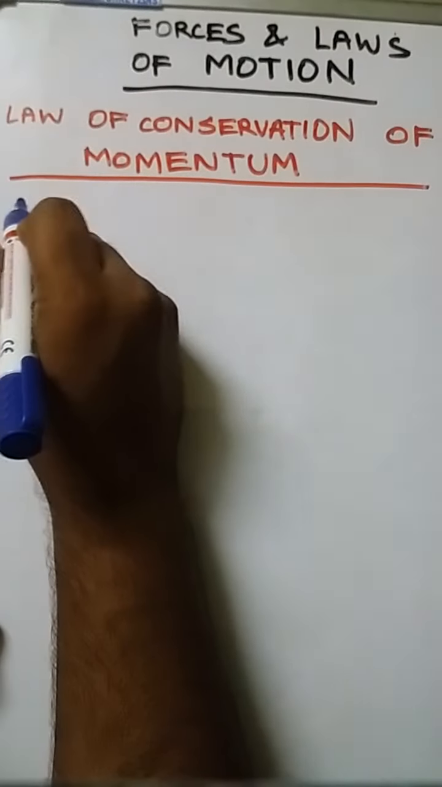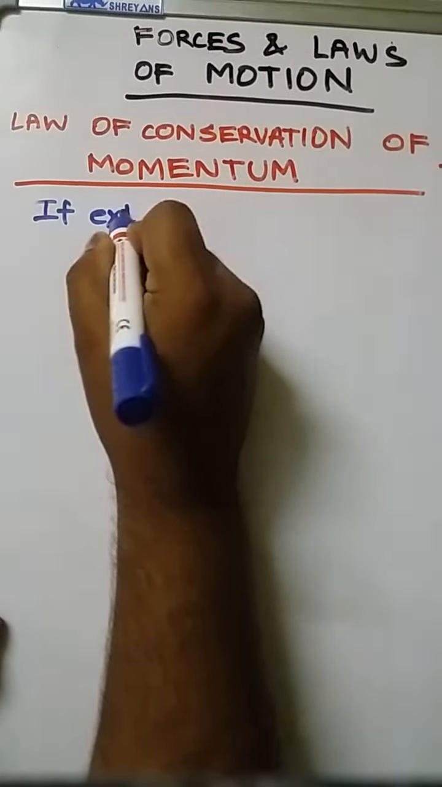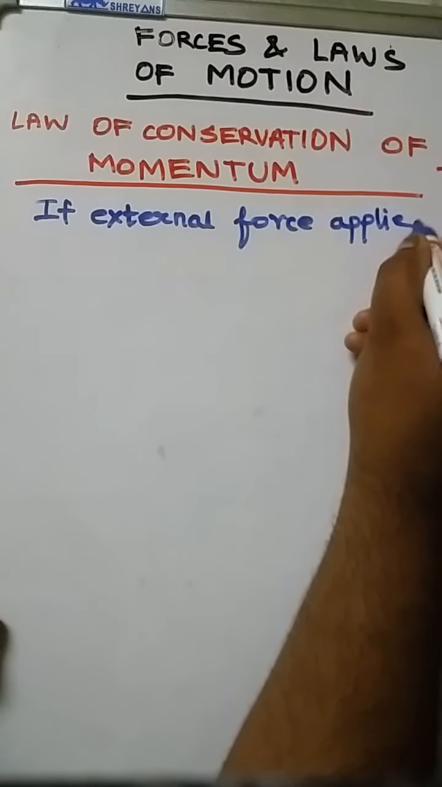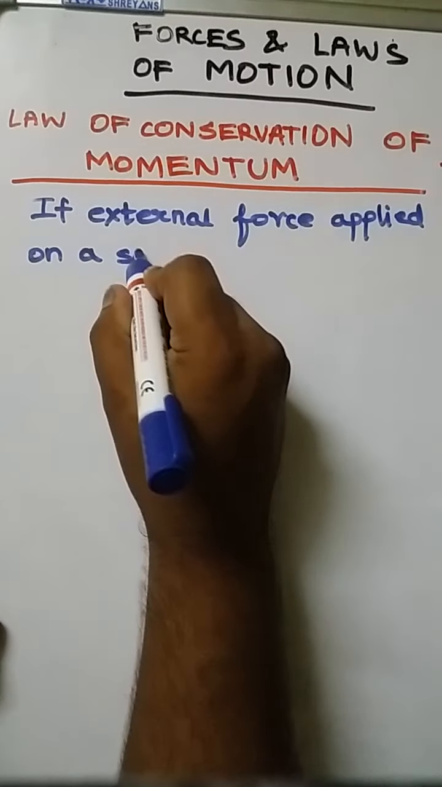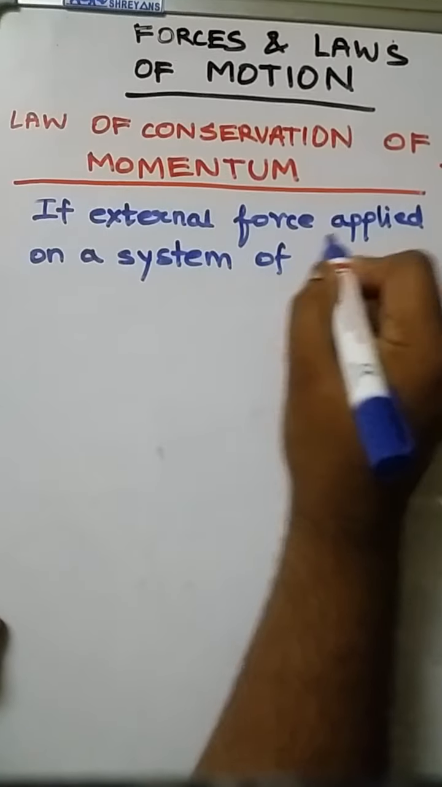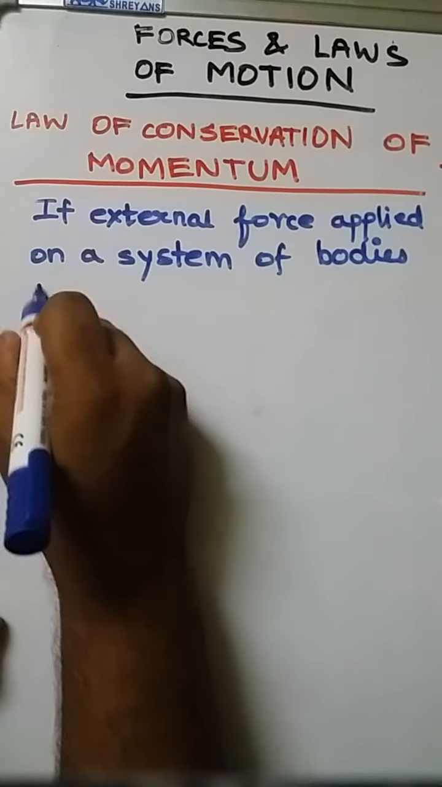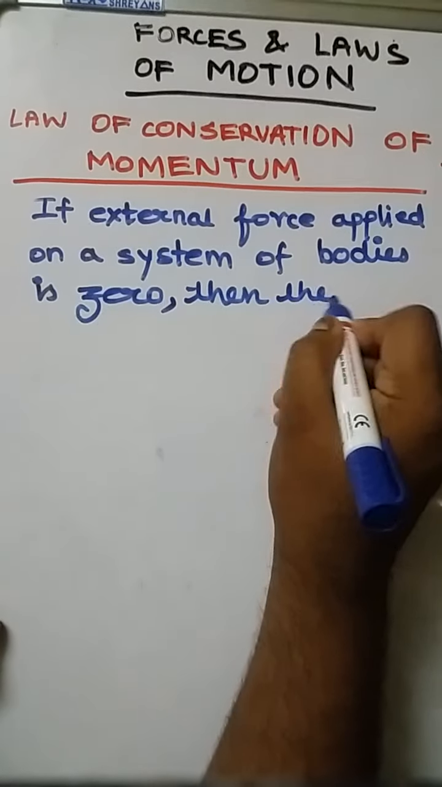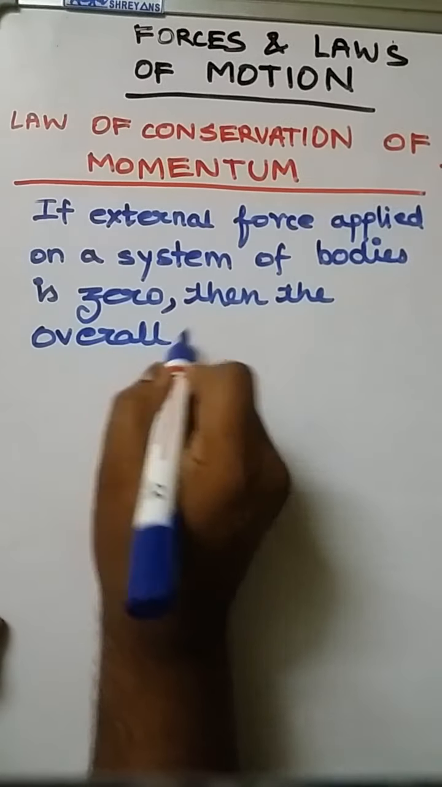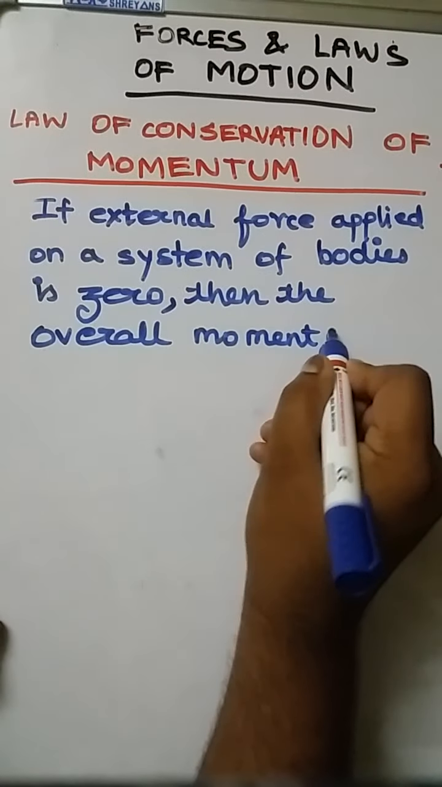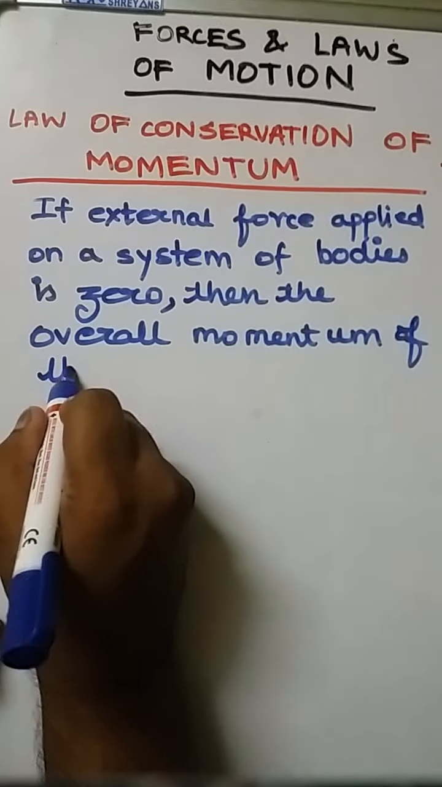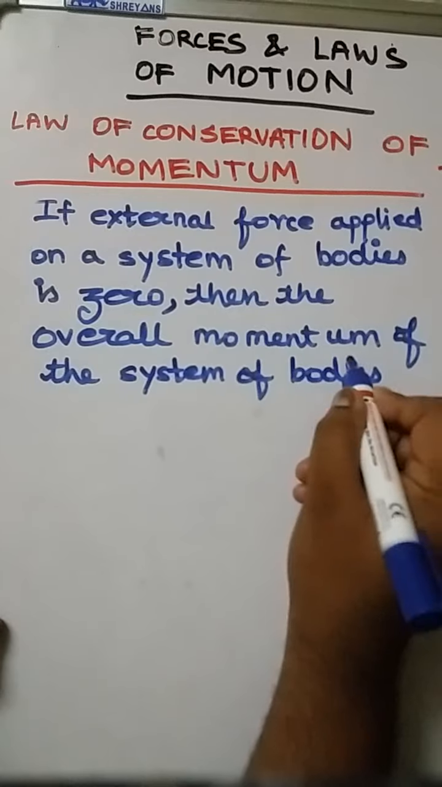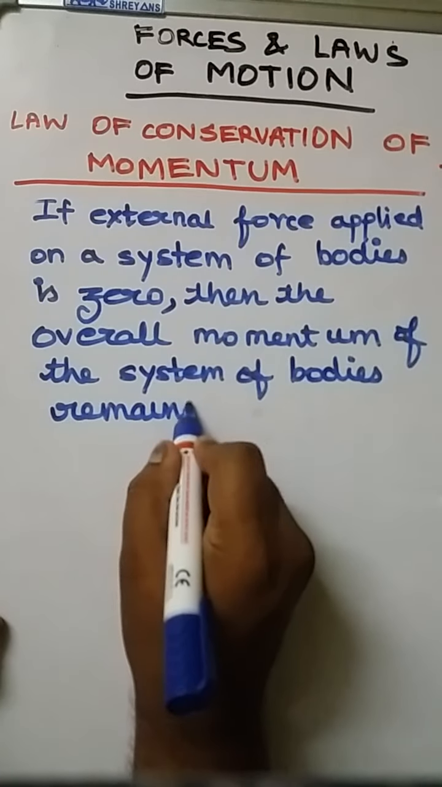so if external force applied on a body, on a system of bodies, is zero, then the overall momentum of the system of bodies remains constant.